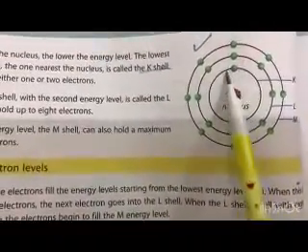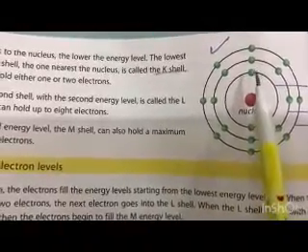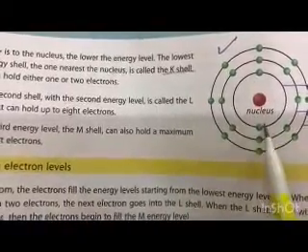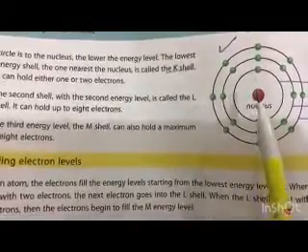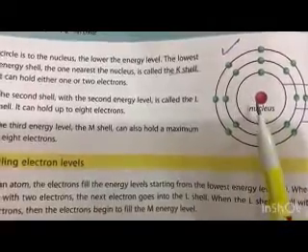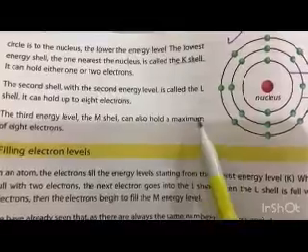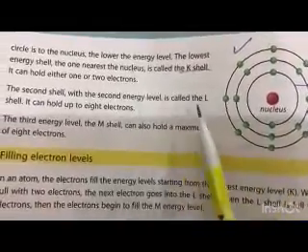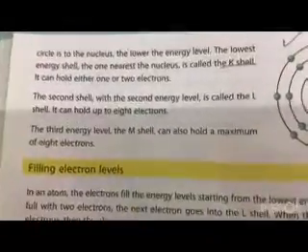So the K shell, which is closer to the nucleus, can have 1 or 2 electrons, and the L shell can hold up to 8 electrons, and the M shell can hold a maximum of 8 electrons. Basically the L shell and the M shell both carry 8 electrons.